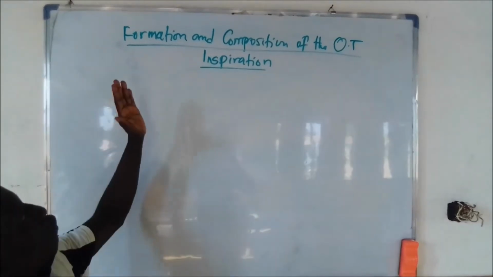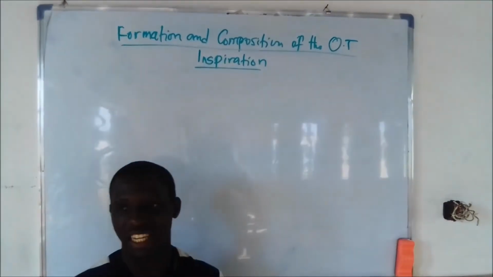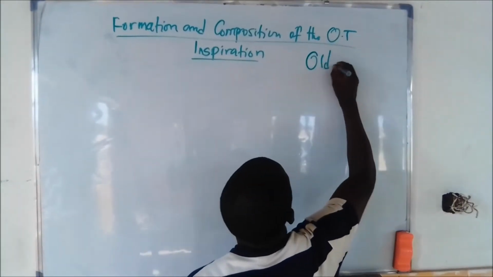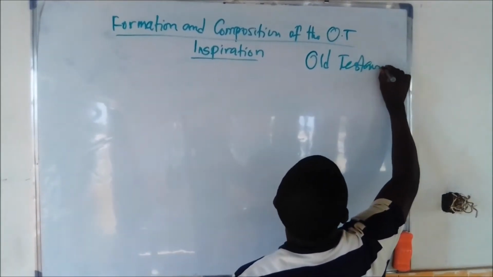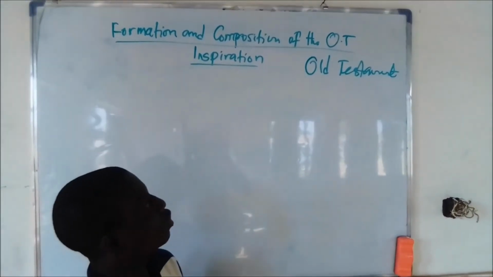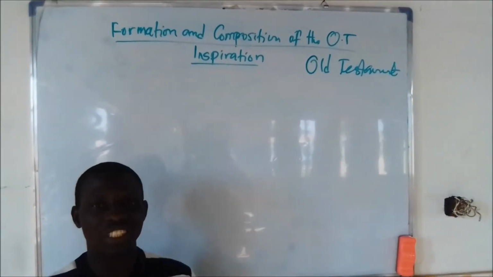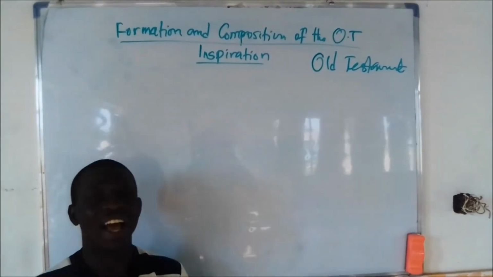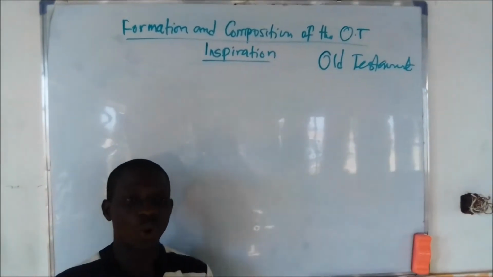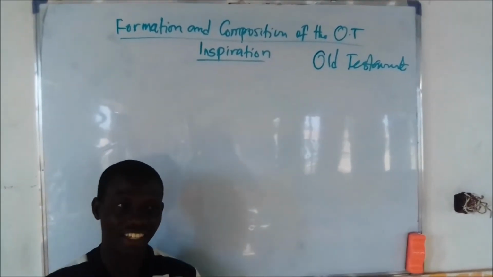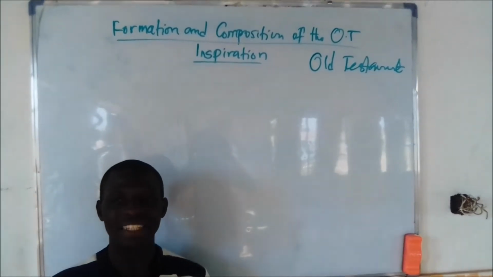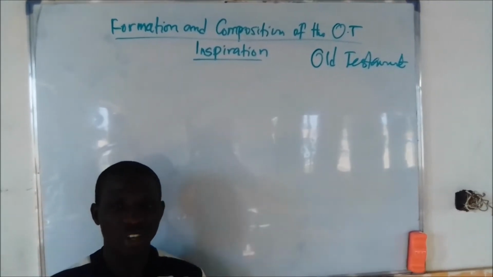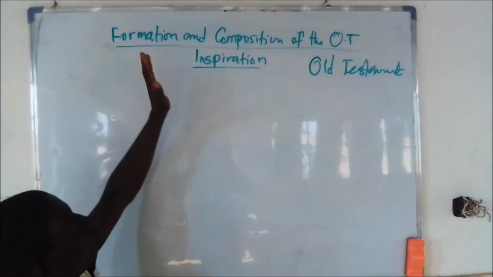We're talking about the formation and composition of the Old Testament, and we'll talk of the OT. OT represents Old Testament, and the abbreviation OT is an international abbreviation, so it's accepted all over the world. Formation and composition means how the Bible, particularly the Old Testament, is compiled, formed, and written by different authors that contributed to the compilation of the Bible. That is what we'll be looking at.